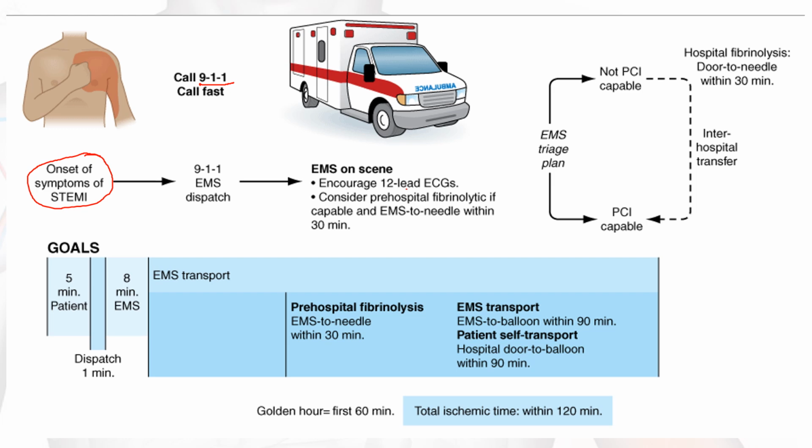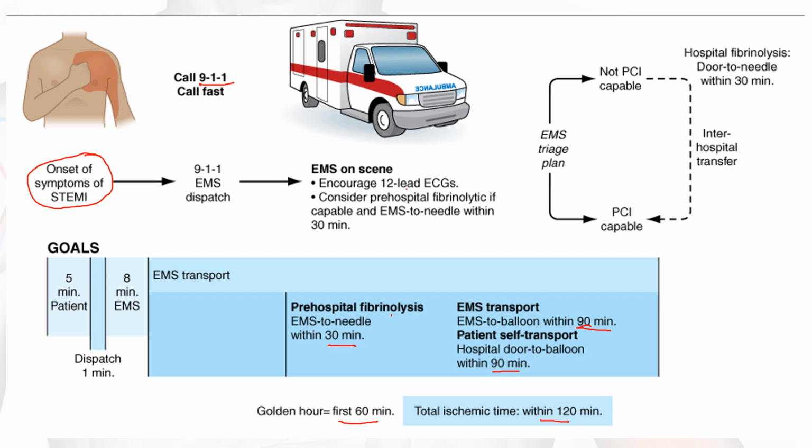Then the goals of management: 5 minutes is the patient factor, dispatch time is supposed to be 1 minute, and 8 minutes for the emergency medical service. For EMS transport with pre-hospital fibrinolysis, that is EMS to needle, within 30 minutes. Once the patient is transported, EMS to balloon within 90 minutes, and for patient self-transport, hospital door to balloon within 90 minutes. This is the golden hour. The golden hour for emergency management is the first 60 minutes. Total ischemic time is within 120 minutes.